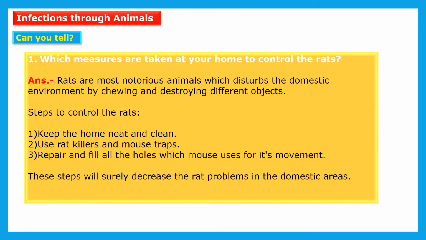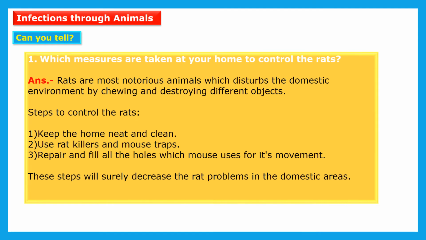Notorious means he is a very harmful animal and he is very famous for that. This animal, the rat, is disturbing the domestic environment by chewing and destroying different objects. So for controlling rats, we have to keep the home neat and clean. And second, we have to use rat killers and mouse traps to kill the rat or to catch the